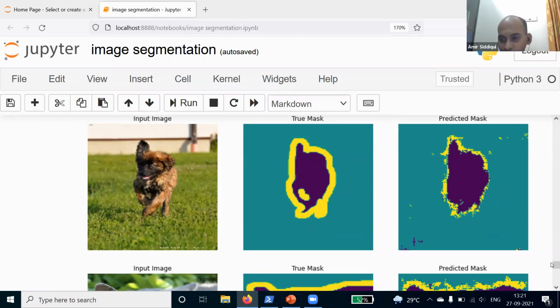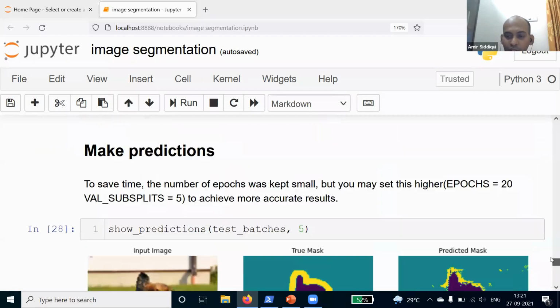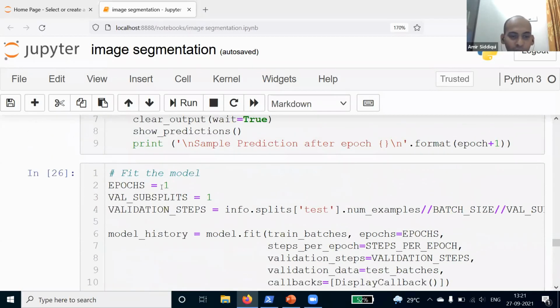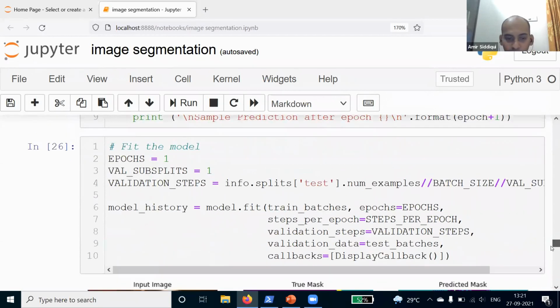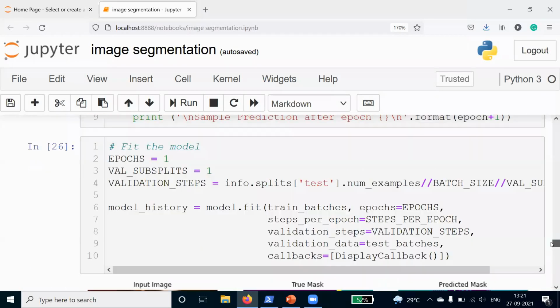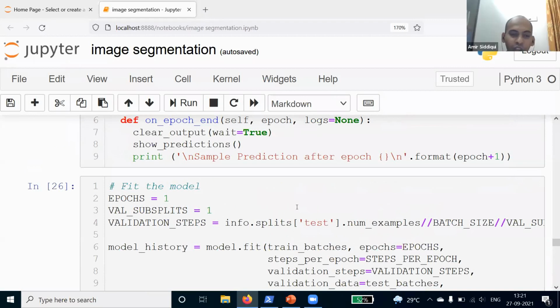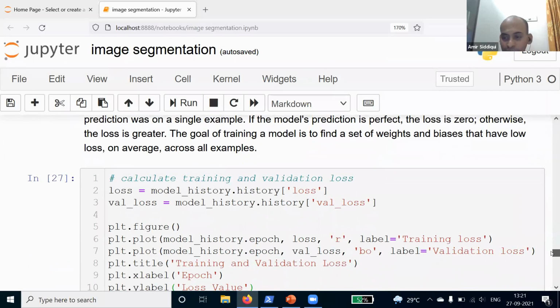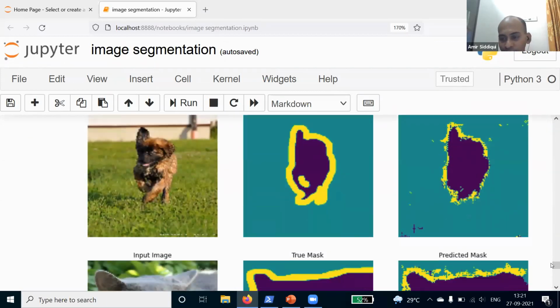Yes. The reason is, while training the model, because it takes a lot of time to train, I have used epochs equal to 1, and the validation subsplit is 1. And here you will see the model accuracy is just 80%. If you increase the number of epochs to, let's say, 20 or 25, your model accuracy will go up to 95%. And when you have 95% accuracy, you will not see all this noise here.